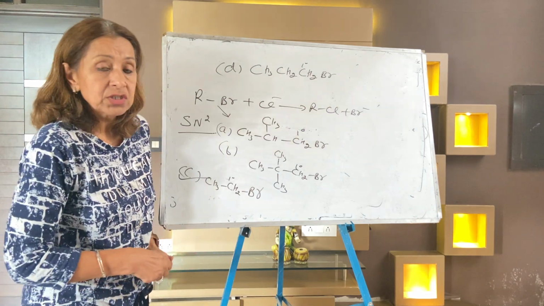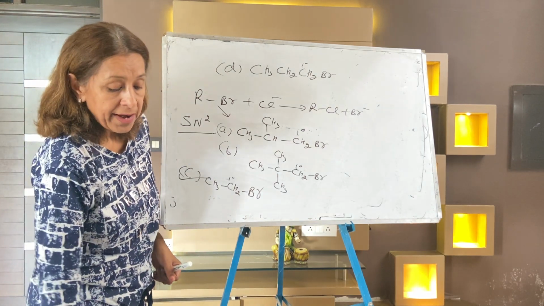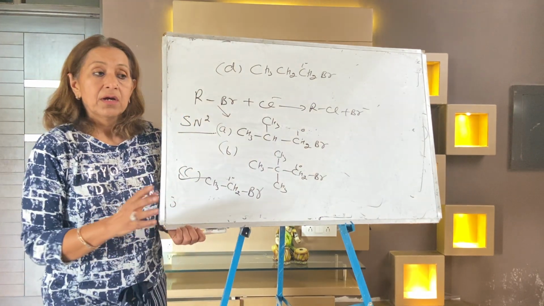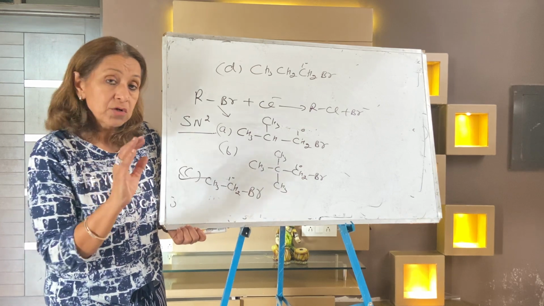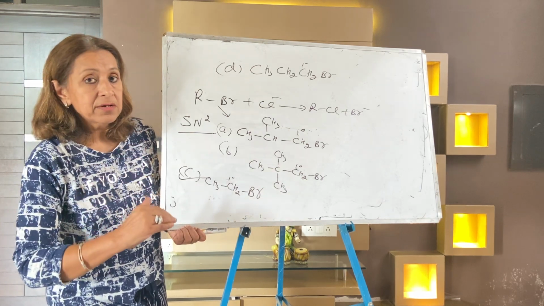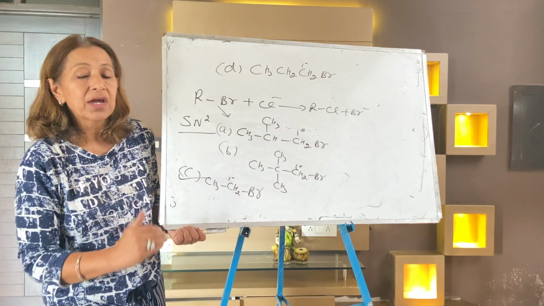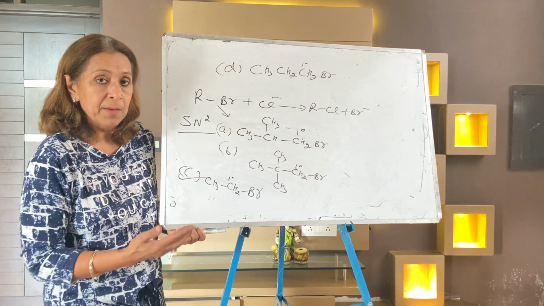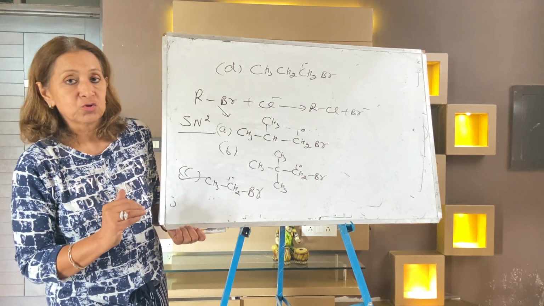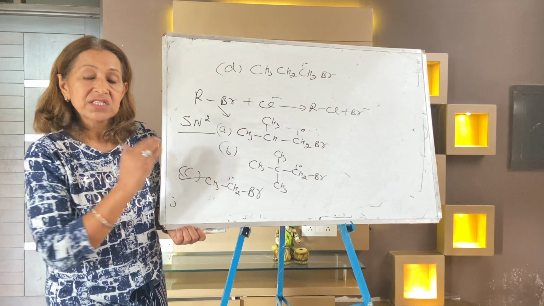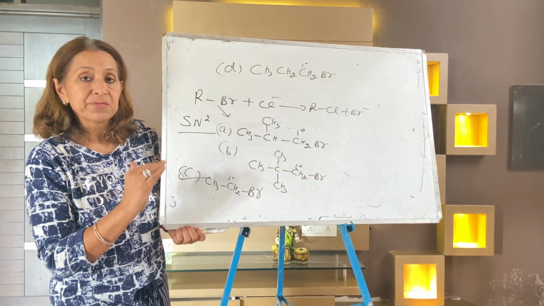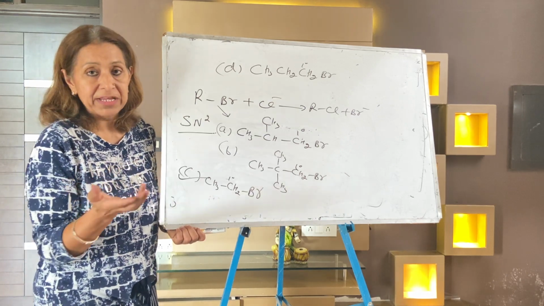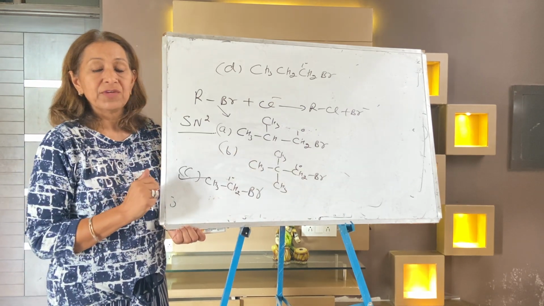Now I think most of the questions from SN1 and SN2 mechanisms have been covered today. We have completed nucleophilic substitution reaction. No, it's not fully completed. It is completed only in the first chapter, haloalkane and haloarene. In the other chapter, alcohol, phenol and ether, it will come again. These reactions come under two chapters: one is haloalkane and haloarene, and the second is ether. When I take the topic of ether, nucleophilic substitution reaction will come again.